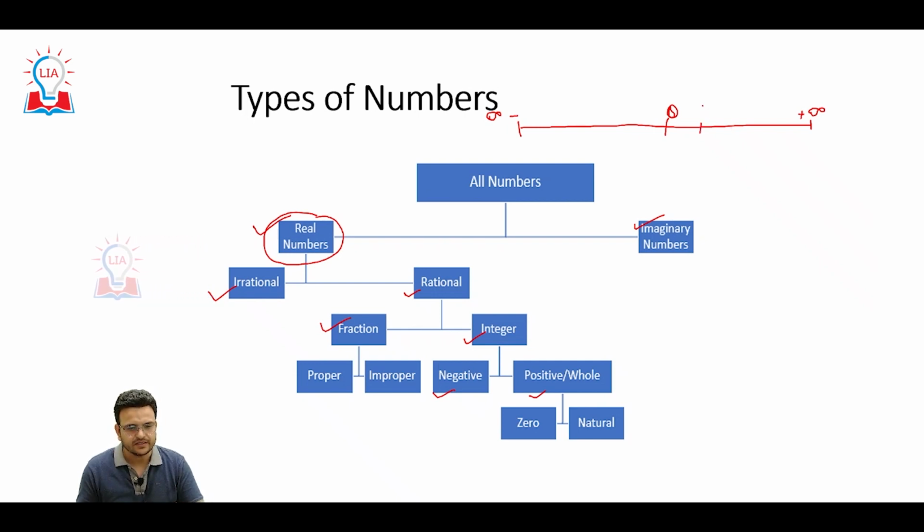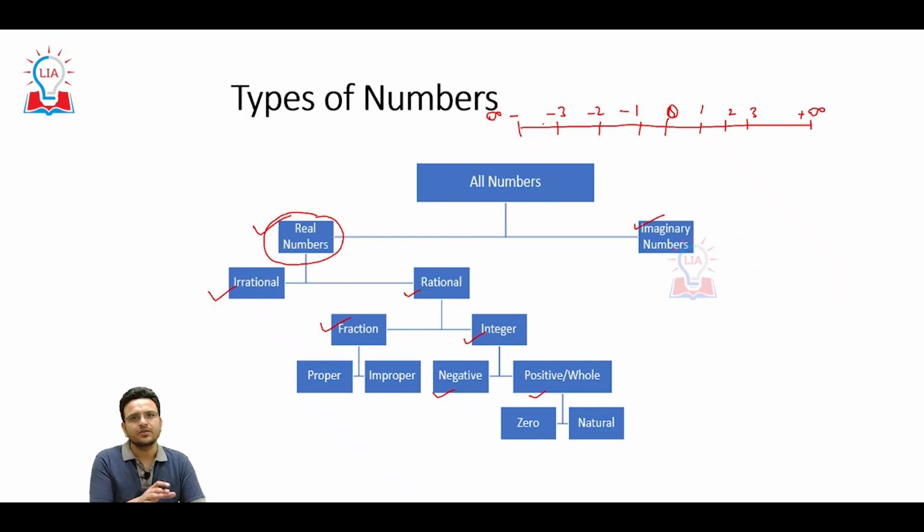Like we have 1, 2, 3, -1, -2, -3. The numbers which cannot be put on the number line are called imaginary numbers. Real numbers can be rational and irrational numbers.